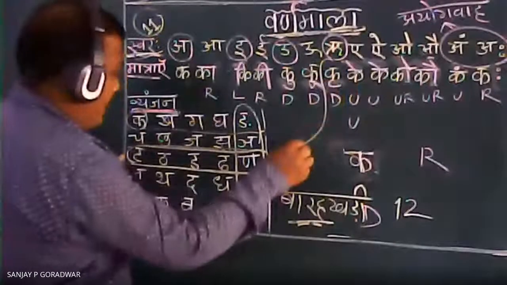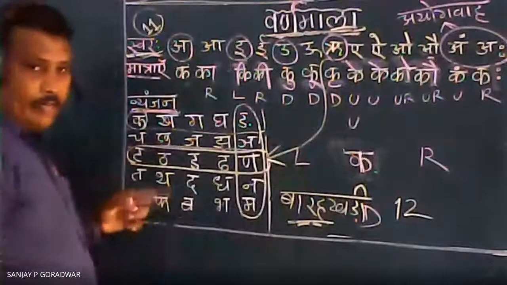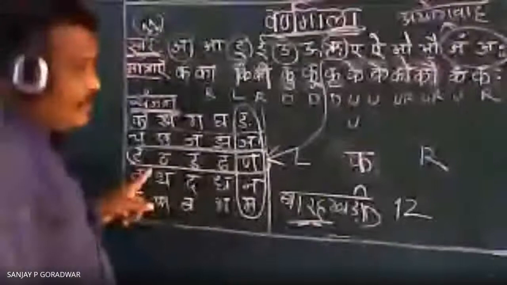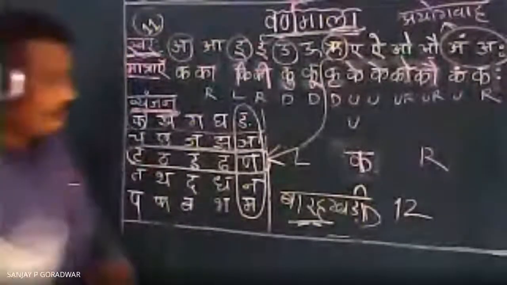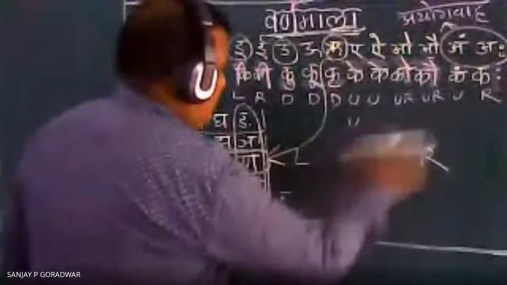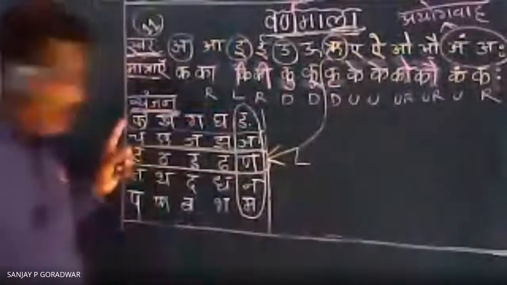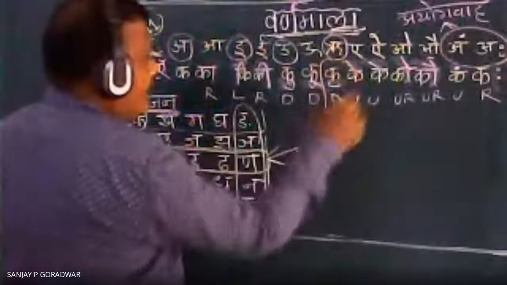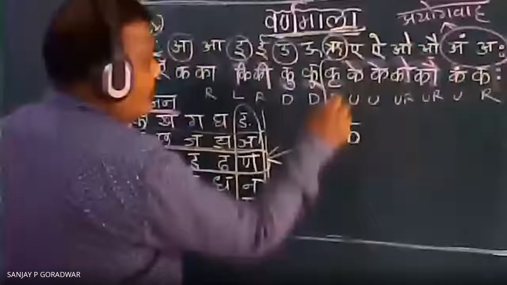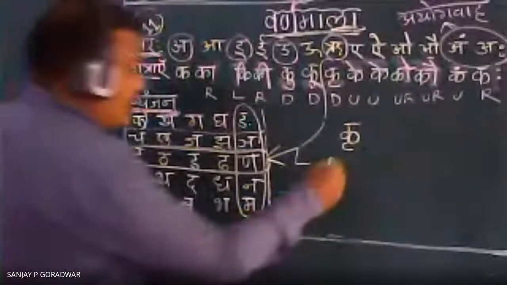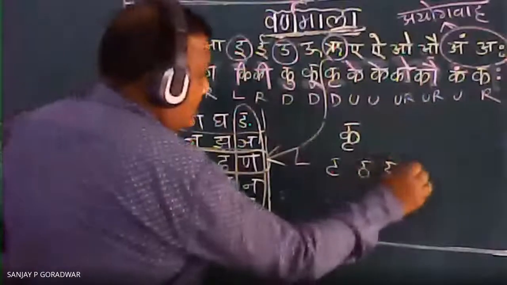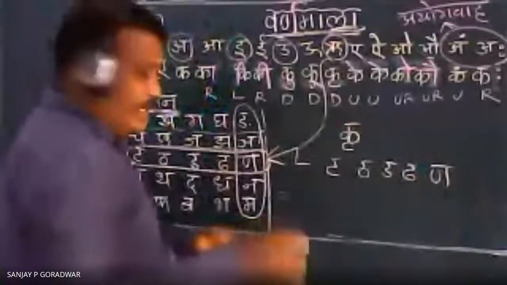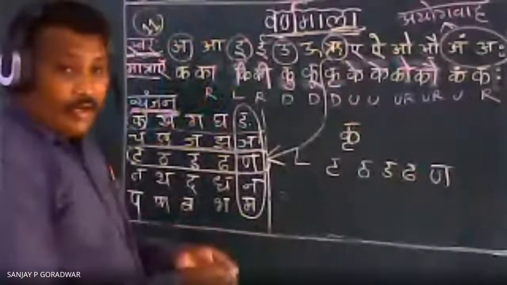For example, in k, when you write k with the ri matra, it looks like a c-shaped symbol. But for ṭ, ḍ and ṇ, the ri symbol is not there, but a different type of r is used, when the r pronunciation comes.